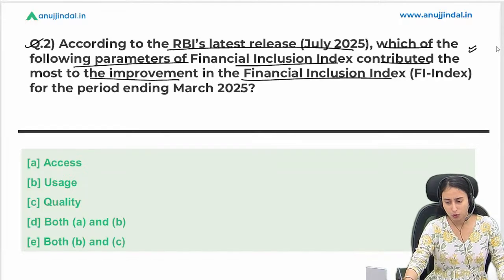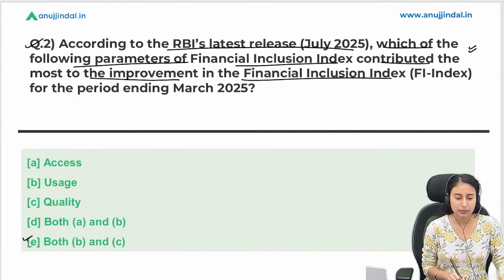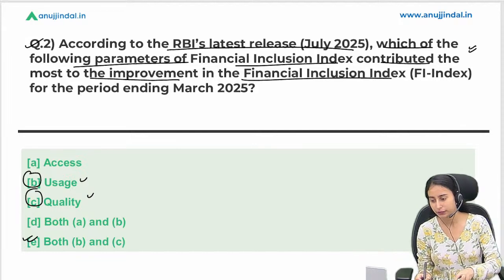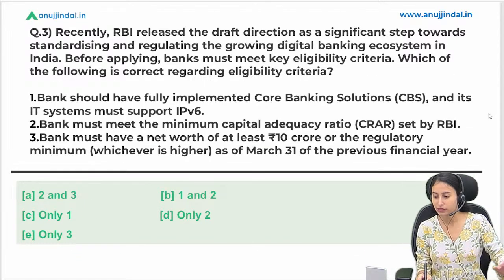Okay, so right, E is the right answer, wherein B and C both are correct. Usage and quality are the ones, right? Okay. Okay, Sakaram, thank you.